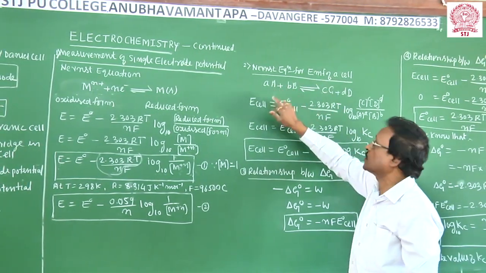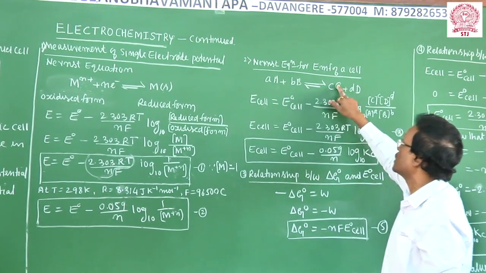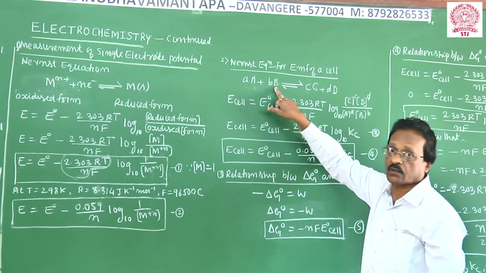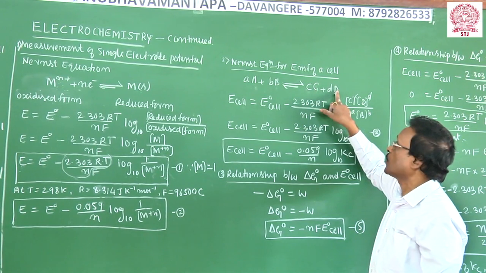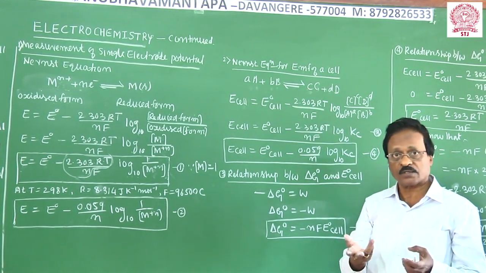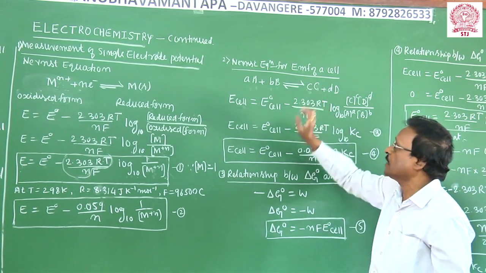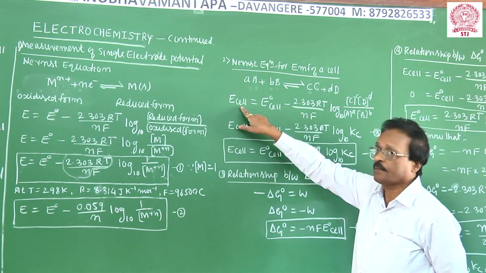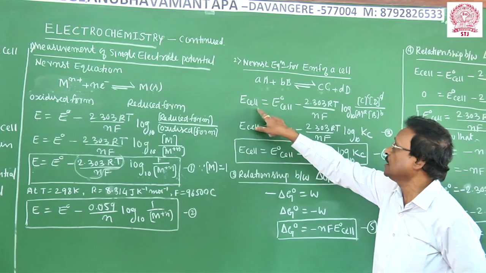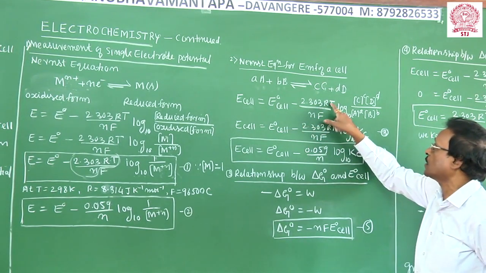I will consider a redox reaction aA + bB giving cC + dD. A and B are the reactants, as you know, and C and D are the products. The small letters a, b, c, d represent the stoichiometric coefficients. So this is the equation. I will write the equation for the E cell, the same equation: E cell is equal to E naught cell, the standard EMF of the cell, minus 2.303 RT over nF.